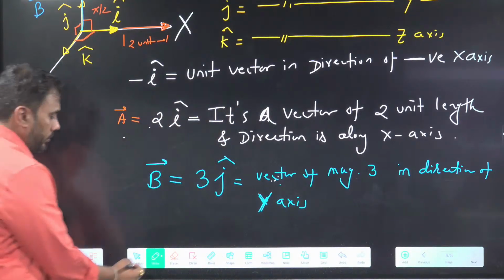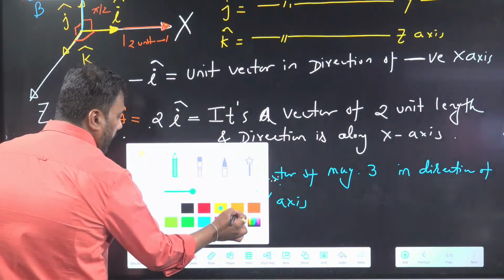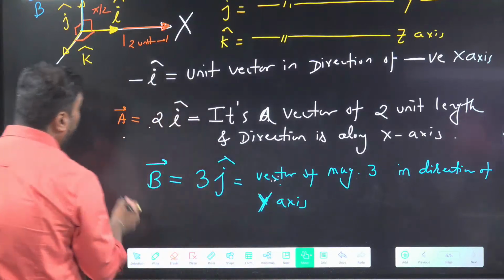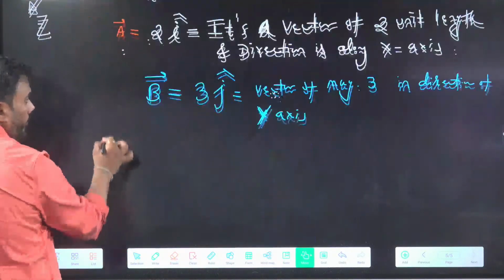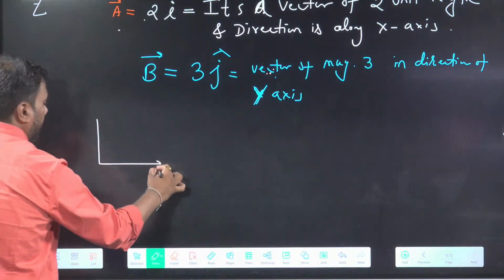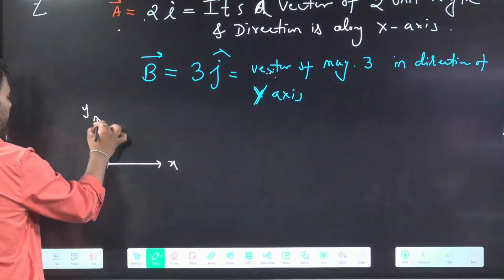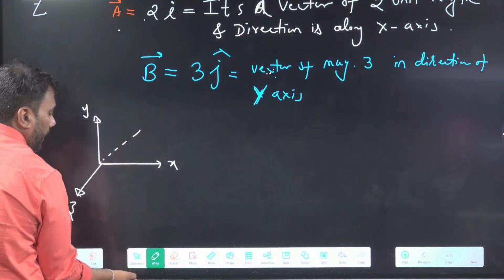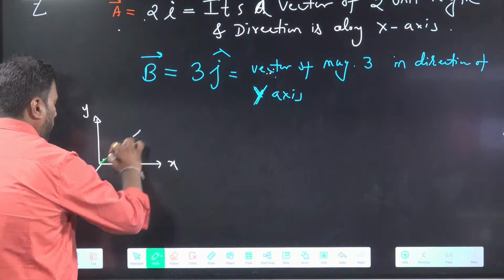Very good. Now tell me, if I have a vector in negative z direction, this is my x-axis, this is y-axis, this is z-axis, and there is a vector in negative z direction. I want to represent this vector.